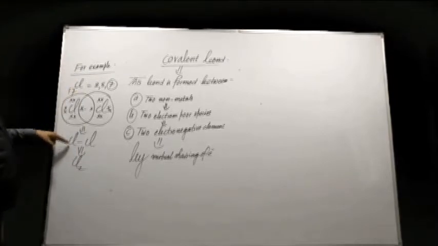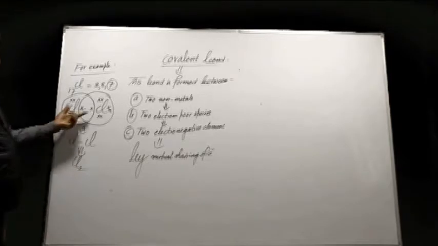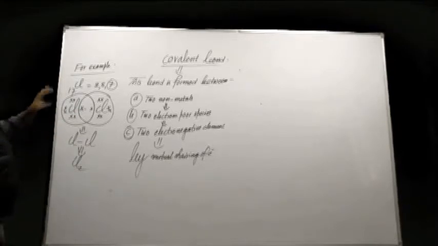So 2 Cl atoms form a Cl2 molecule by mutual sharing of 1 electron. Therefore one single bond is formed.